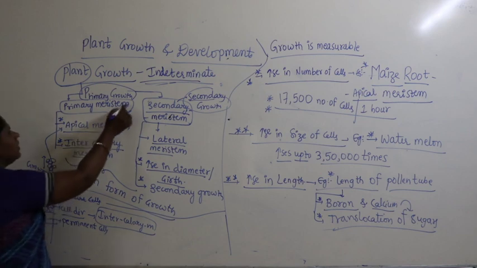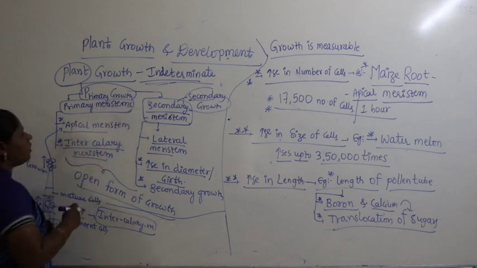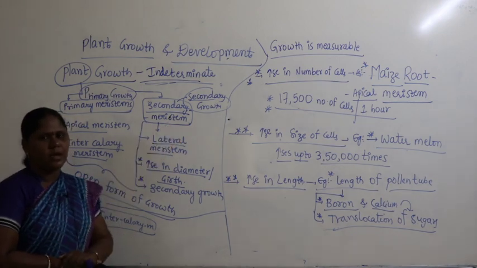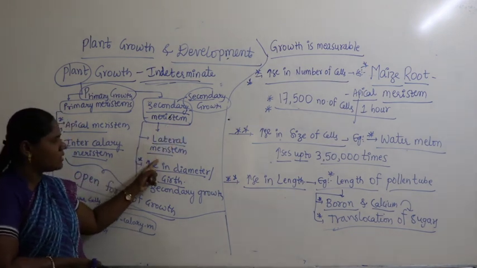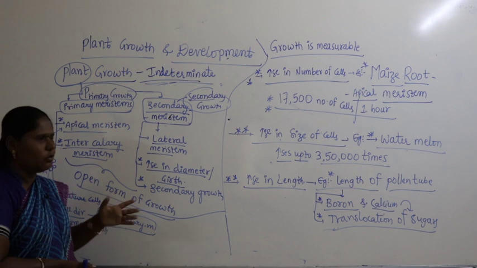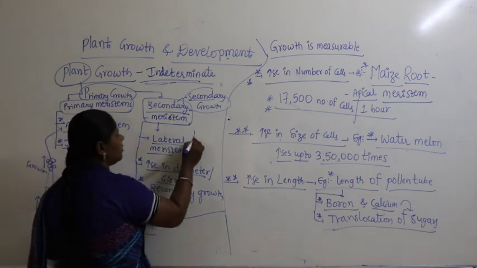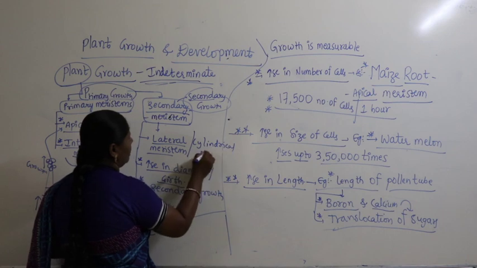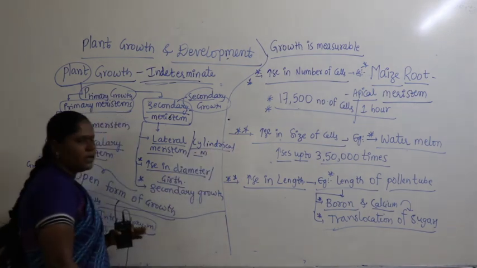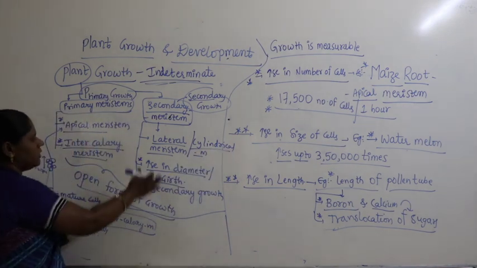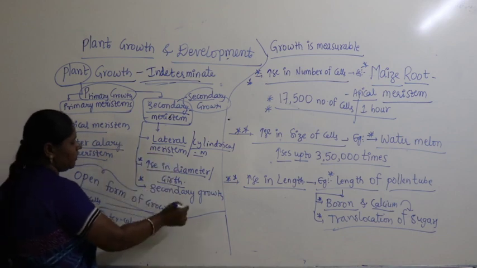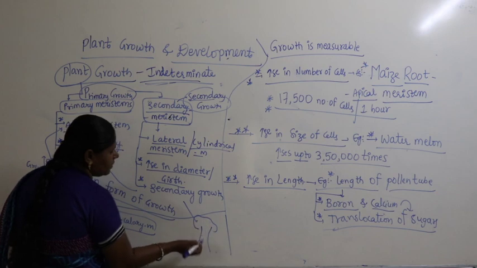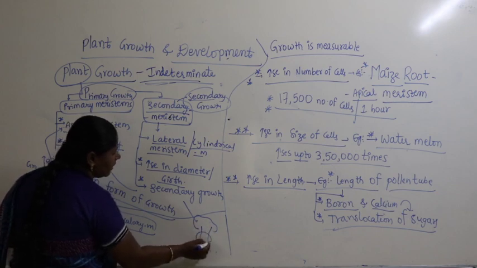Coming to secondary meristem, it is also called lateral meristem, and also called cylindrical meristem. This occurs in the later part of growth. If you take the growth of a huge trunk, the growth occurs in increasing the diameter.